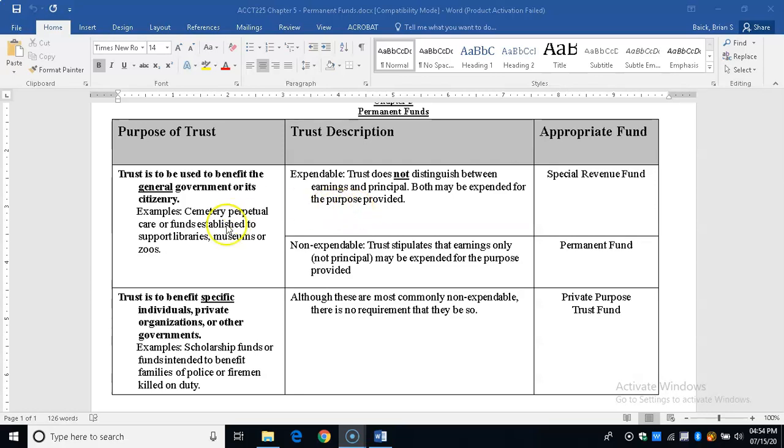What if you have a fund where it's going to benefit everybody, but you don't spend the principal, only spend the earnings? Right? That would be a permanent fund. What if you have a fund that's going to benefit specific people, and pretty much you can spend whatever you like? That's called a private purpose trust fund.